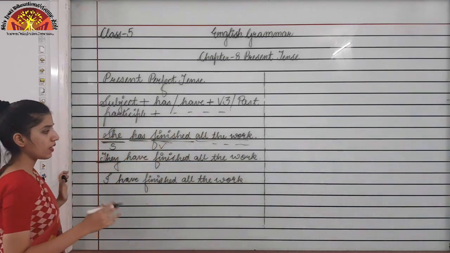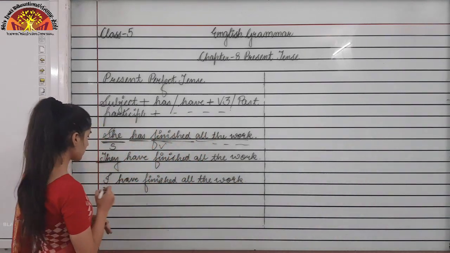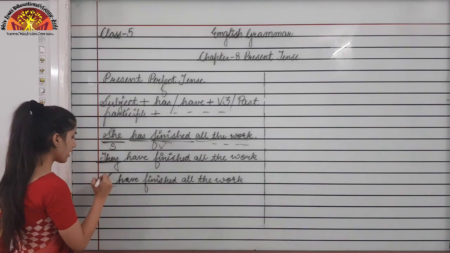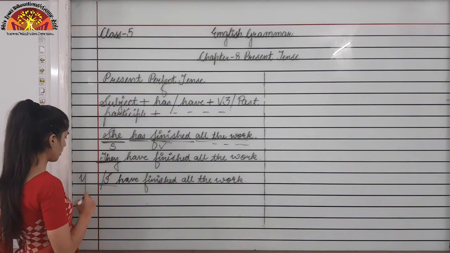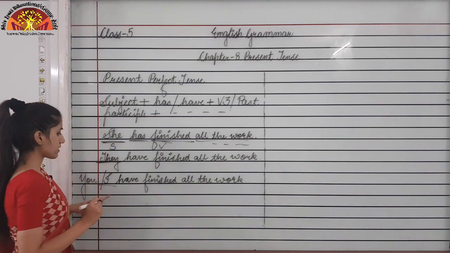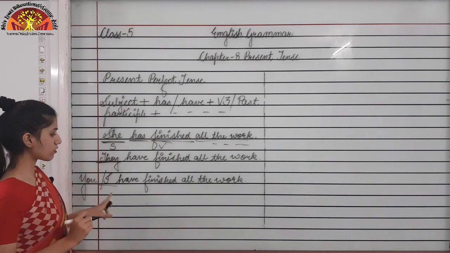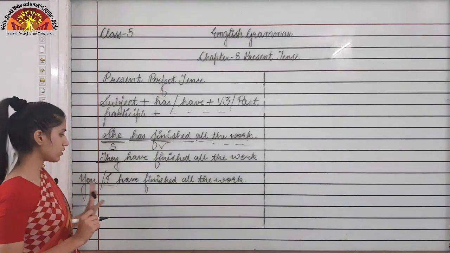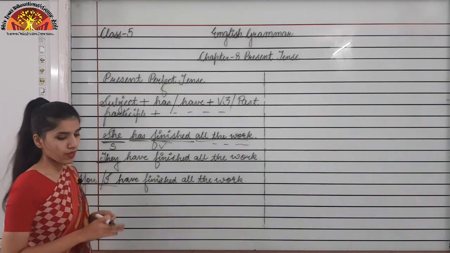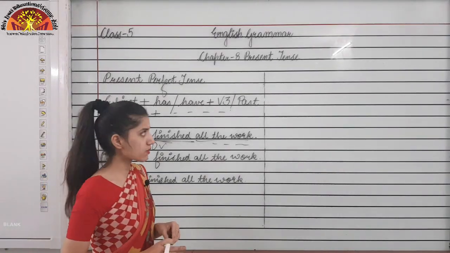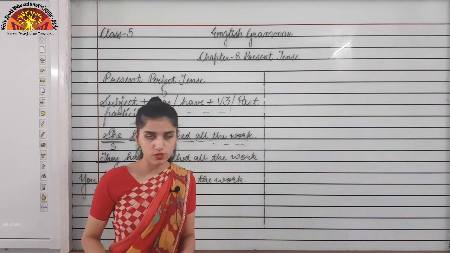Okay, this is there. Please remember these things. With I and you, what will come? If I change this subject to you, in place of I there is you, then also what will come? Have will come. Now how to form these past participle forms of the verb?